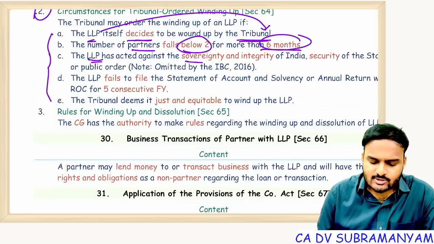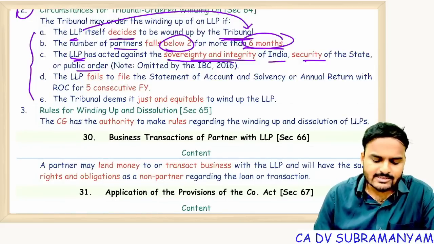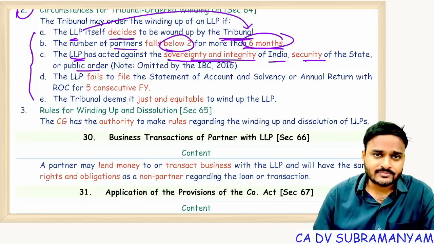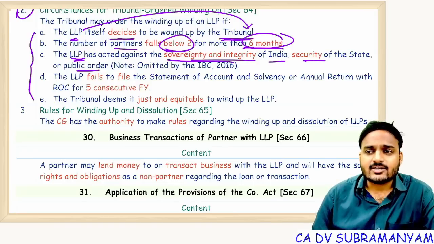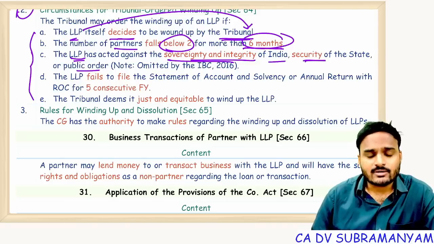The LLP has acted against the sovereignty and integrity of India, the security of the state or public order. The LLP is carrying on activities which affect national security and national sovereignty. It is creating fake propaganda. It is creating disputes between people of two religions, two communities. Getting my point? In those cases also, the tribunal may pass an order for winding up of the LLP.